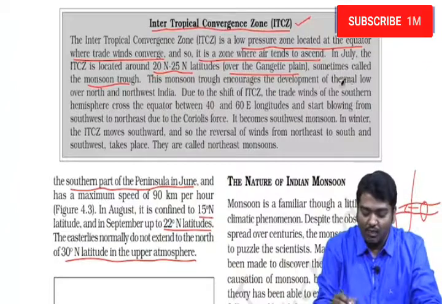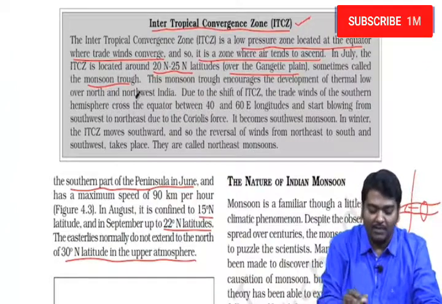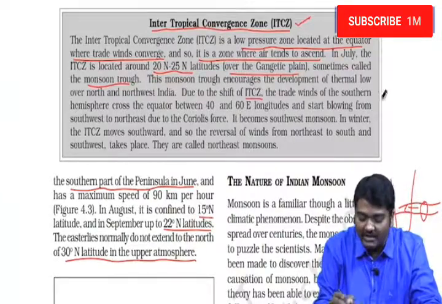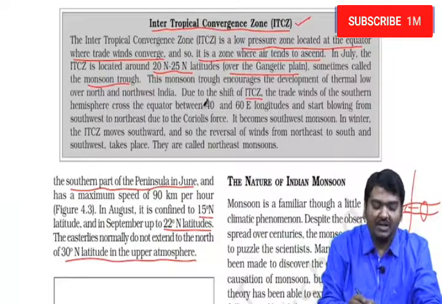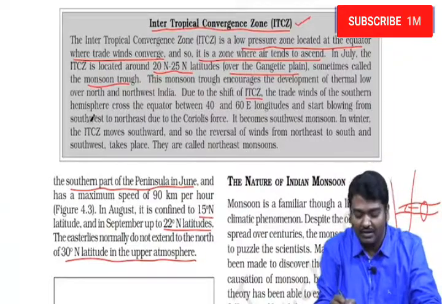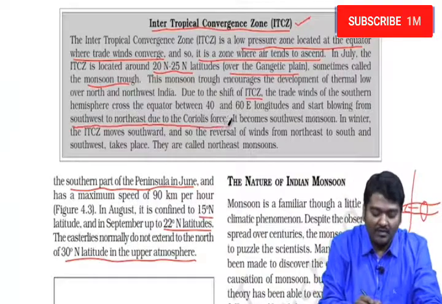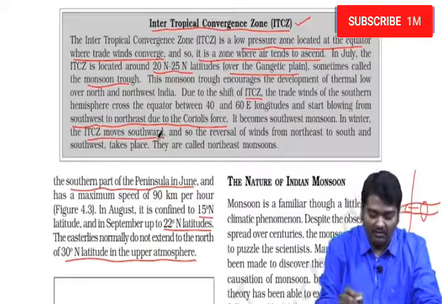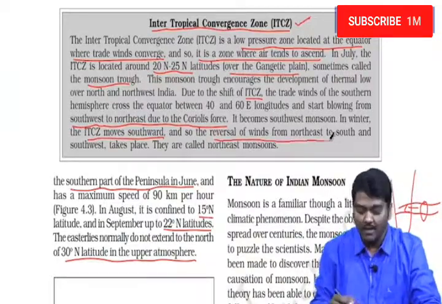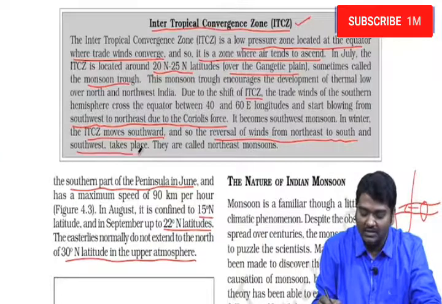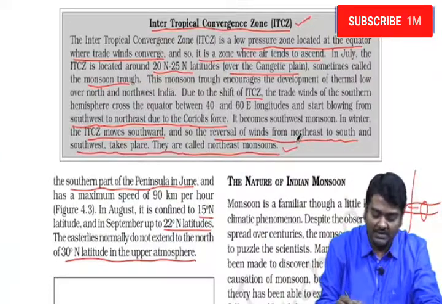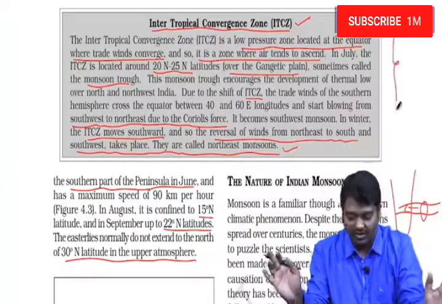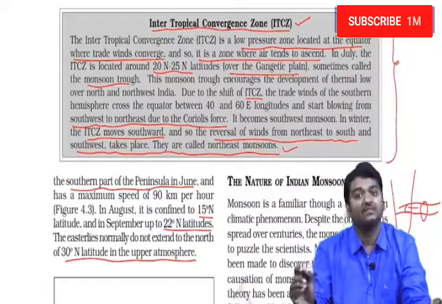monsoon trough. This monsoon trough encourages the development of thermal low pressure over north and northwest India, and due to the shift of the ITCZ, the trade winds of the southern hemisphere cross the equator and turn to the right and start blowing from southwest to northeast due to Coriolis force. It becomes the southwest monsoon. In winter, the ITCZ shifts southward, and so the reversal of winds from northeast to southwest takes place. They are called the northeast monsoons. Monsoon, reversal of wind direction, right? So this is what you need to see.